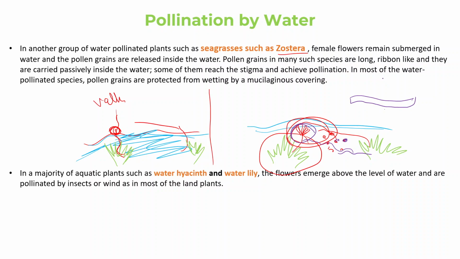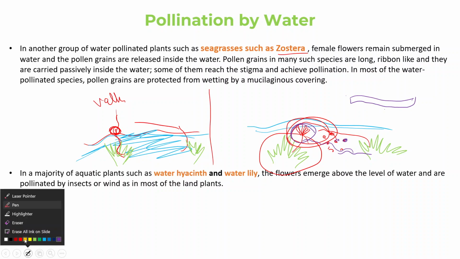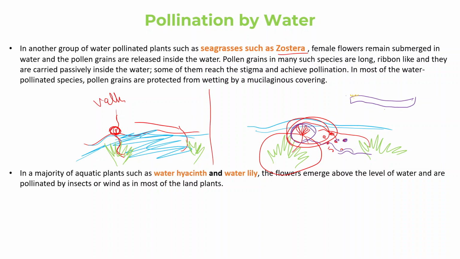Some of them reach the stigma and achieve pollination. In most of the water pollinated species, the pollen grains are covered with a covering called mucilage covering. For example, if I draw it, there is a covering called mucilaginous covering. So this was Zostera, which is a marine type example.